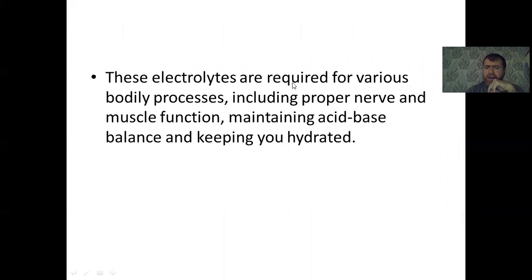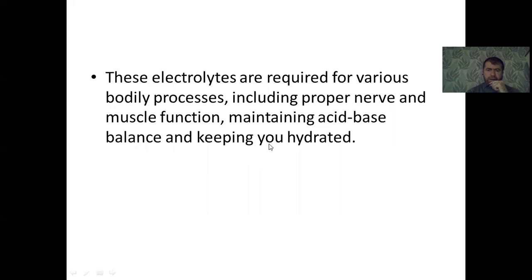These electrolytes are required for various body processes, and they are important chemicals in our body. The processes that require electrolytes include nerve and muscle function, maintaining acid-base balance, maintaining body temperature, and keeping the body hydrated. It means maintaining the amount of body water, in addition to enhancing transmission of nerve impulses and muscle contraction and relaxation.